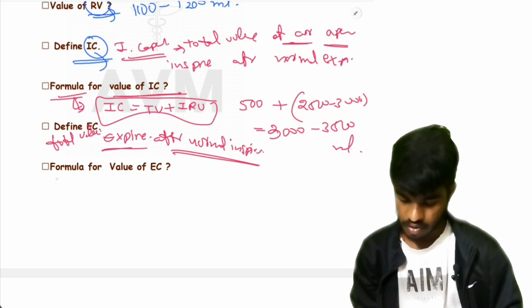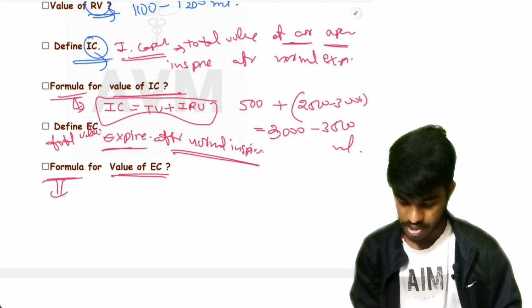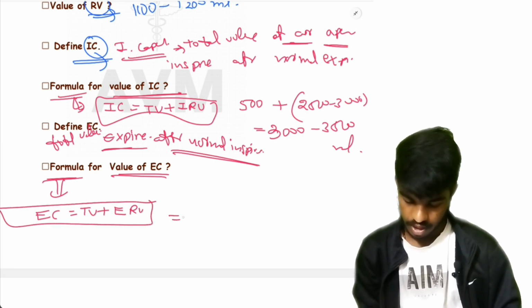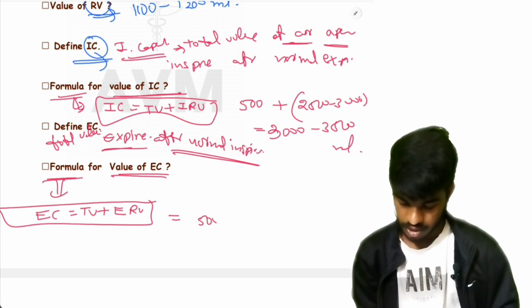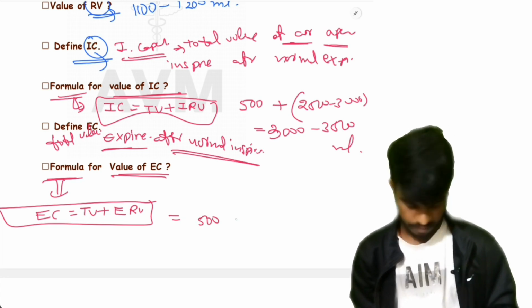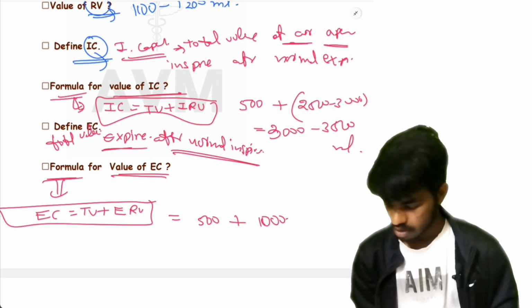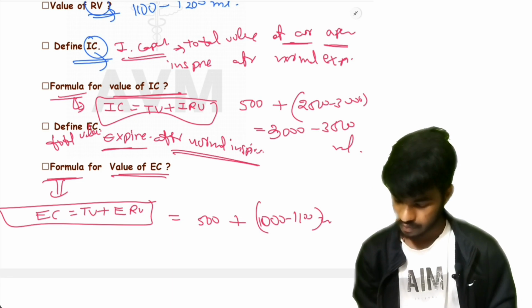Formula and value of EC: the formula is EC equal to TV plus ERV, and the value is tidal volume 500 plus ERV value 1000 to 1100 ml.